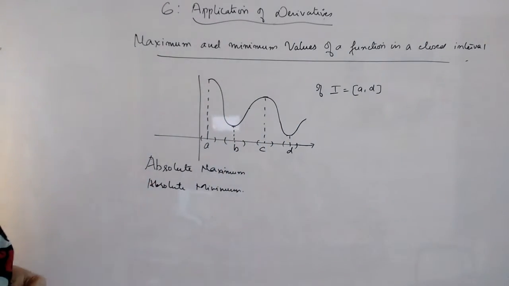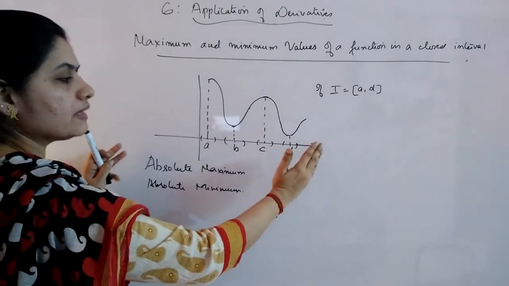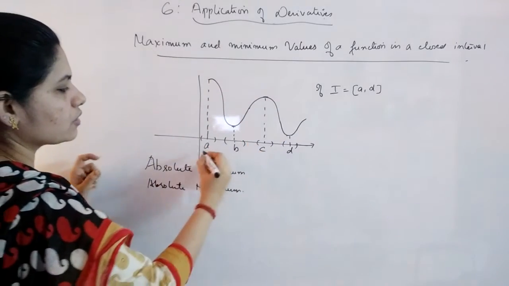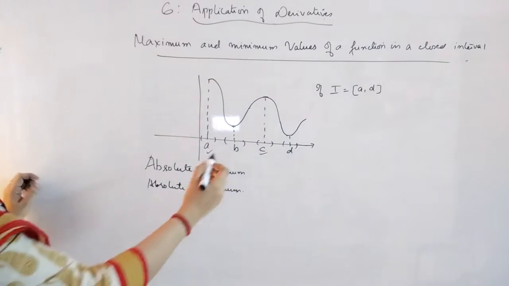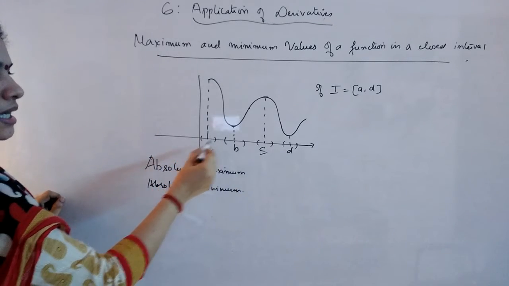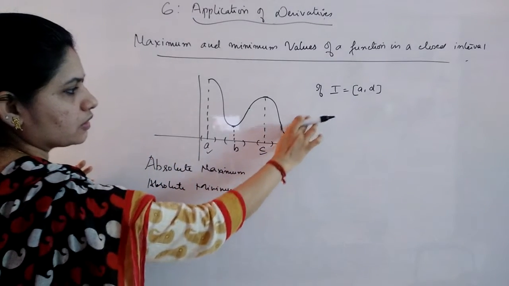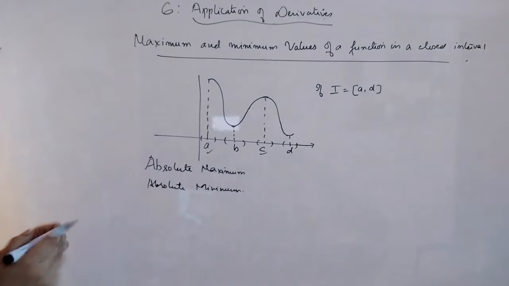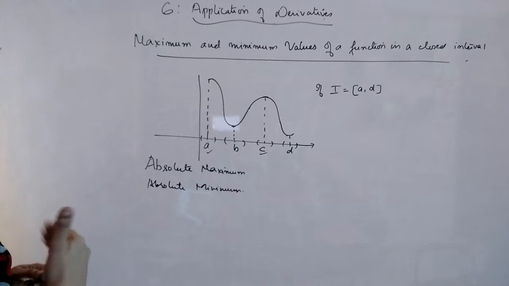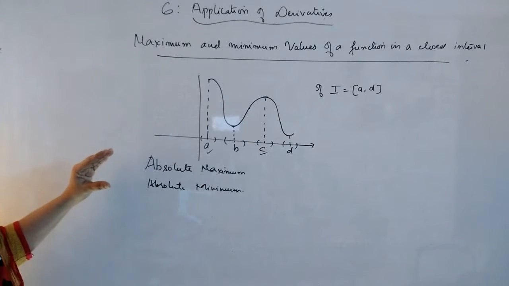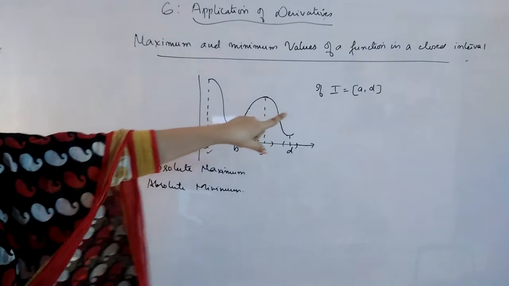But when we talk about absolute maxima or absolute minimum, the whole interval is considered. Here you got local maxima, here you got local maxima. But if I talk about the whole interval in which A is also included and D is also included, this closed interval, at that time this will give you the absolute maximum. That means in total, the maximum value throughout the closed interval which is given is your absolute maximum.